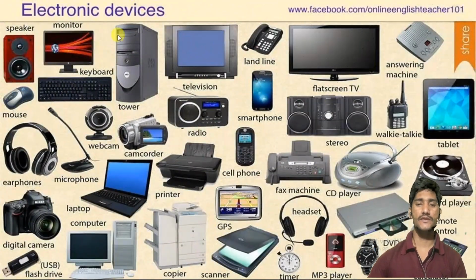See, these are all electronic devices. If you see landline, television, tower, smartphone, stereo, flat screen TV, answering machine, walkie-talkie, fax machine, cell phone, printer, laptop, desktop, everything which we are seeing here, all of those are electronic devices. Those devices work with electricity. That's why we call them electronic devices. They need power to work.